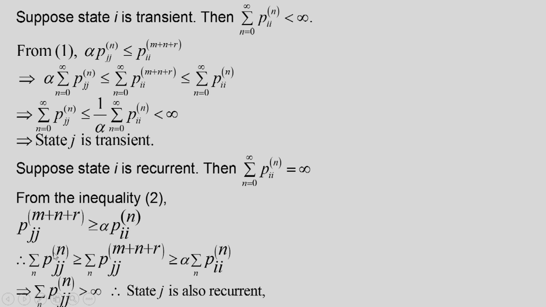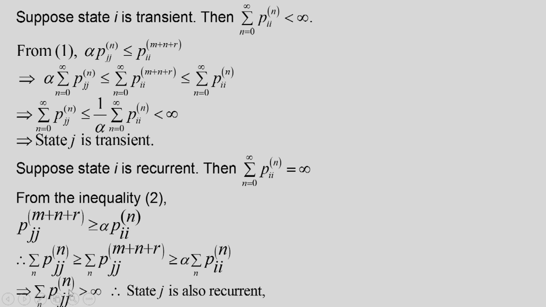Now if I take the summation over n of Pjj, then this quantity will be greater than the summation of Pjj(M plus N plus R), because here when n is equal to 0, this will start from M plus N only, Pjj(M plus N). Now from this result we will get that this is greater than or equal to alpha times the summation over n of Pii(N). So if this quantity is infinity, then this quantity also will be infinity.